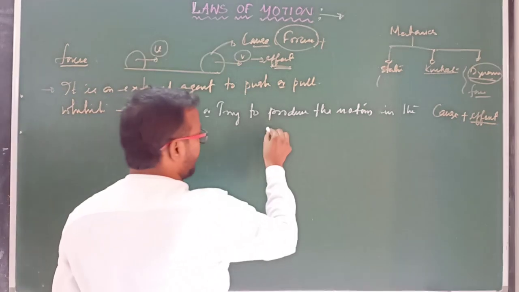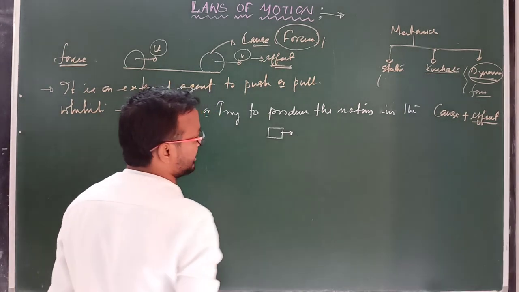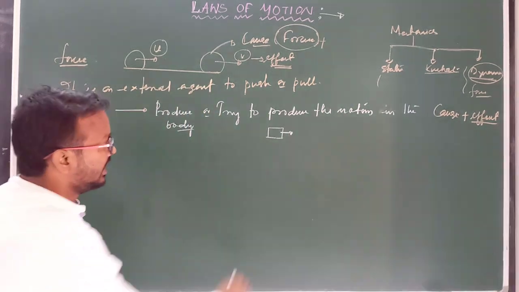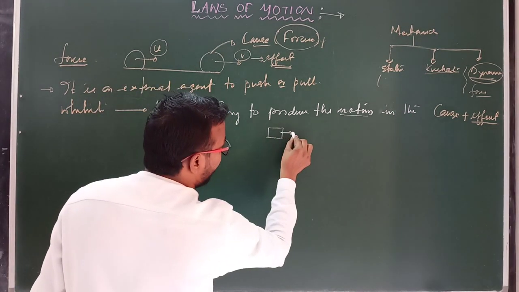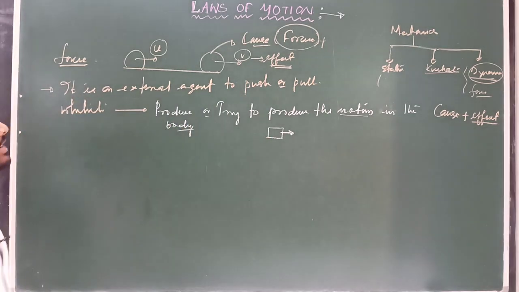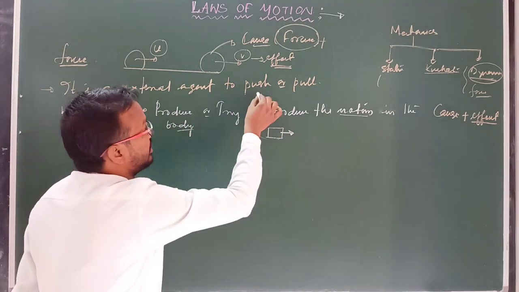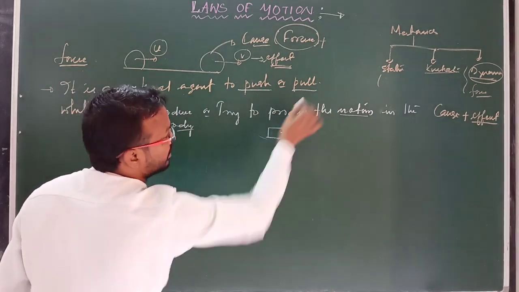Clear? Suppose a body is at rest, if we apply force in this direction, then it may produce motion, or it tries to produce the motion of the body, and that cause is known as force. So it is the agent which pushes or pulls.